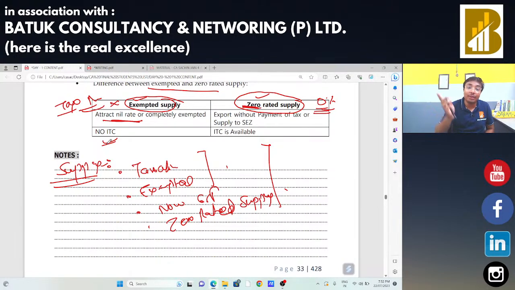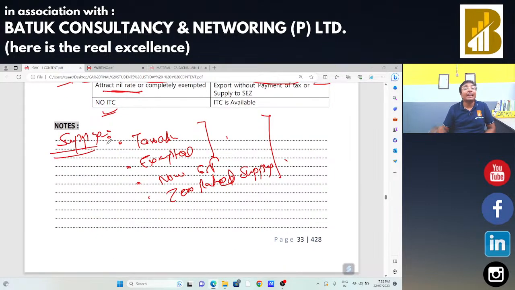But in case of zero rated supply, there is a rate of tax which is zero. So since a rate of tax is available, you can easily claim the input tax credit in case of zero rated supply. That is why, to promote exports, the government said all types of exports are considered zero rated.